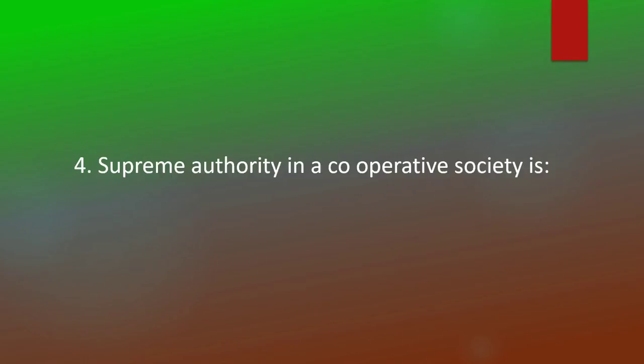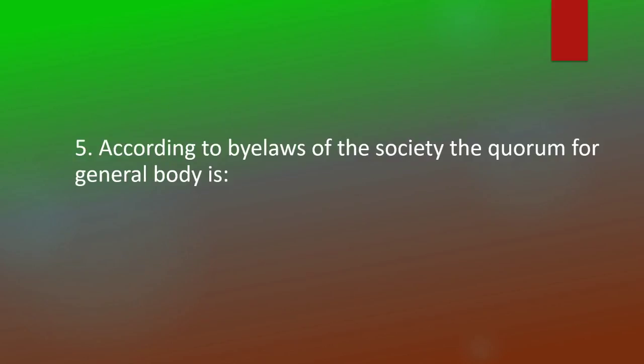Supreme authority in a cooperative society is general body. According to bylaws of the society, the quorum for general body is 1/5.